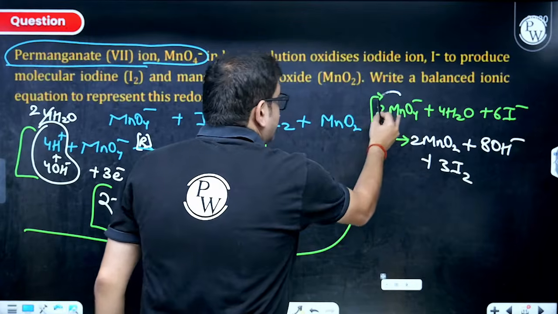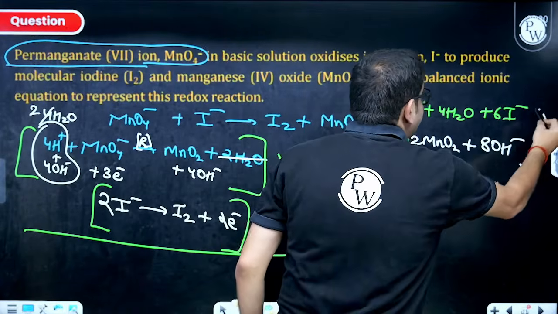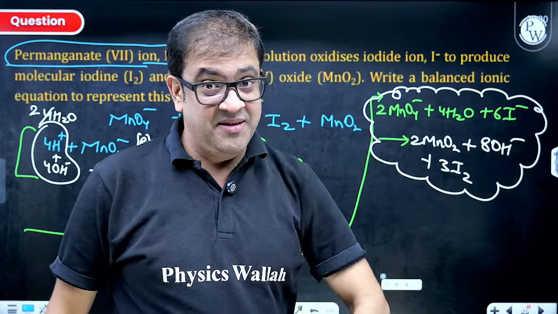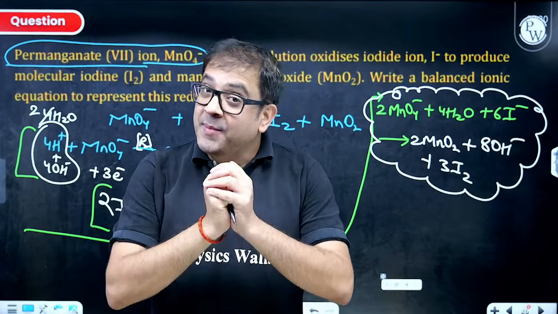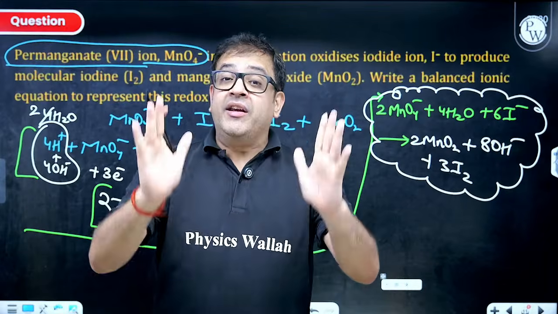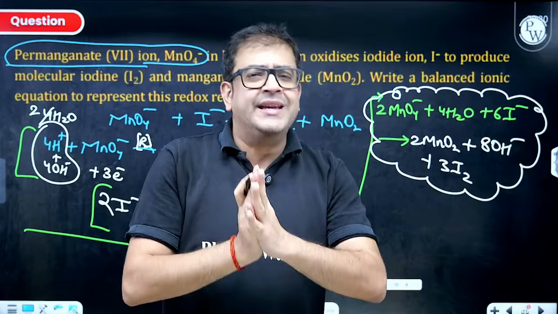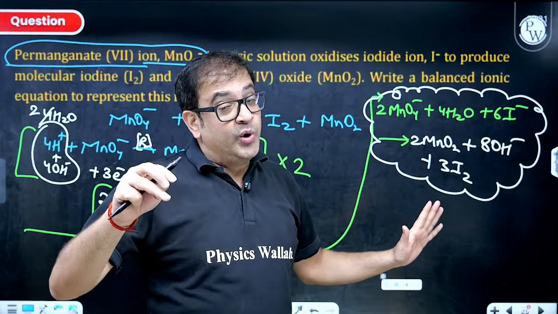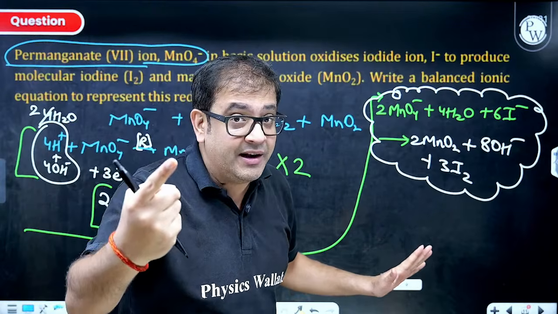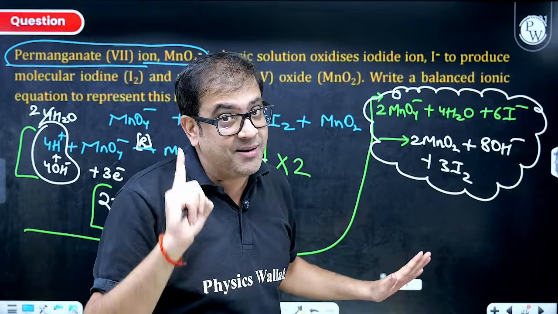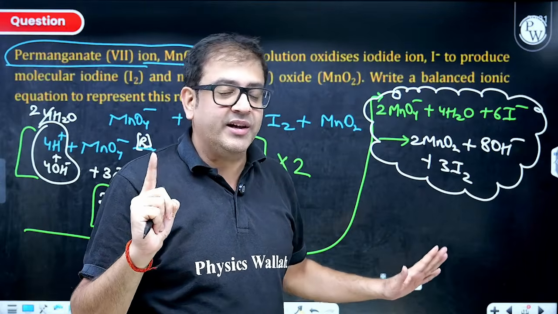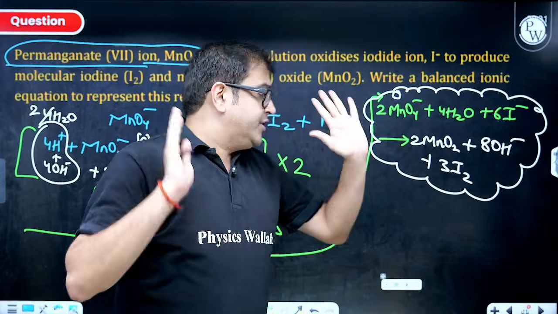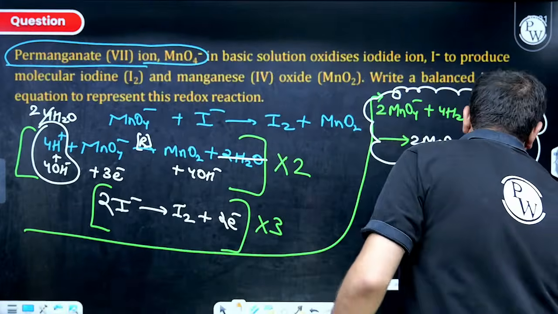So, beta, this will give you the balanced reaction. And beta, sometimes the oxidation number method may disturb you. But the ion electron method, never. It always gives the correct answer. But yes, I agree, it takes time. Doing it by the oxidation number method is rather a one-line thing. But beta, sometimes it doesn't happen all the time. So just keep yourself updated with the ion electron method, which brings us to the next problem.